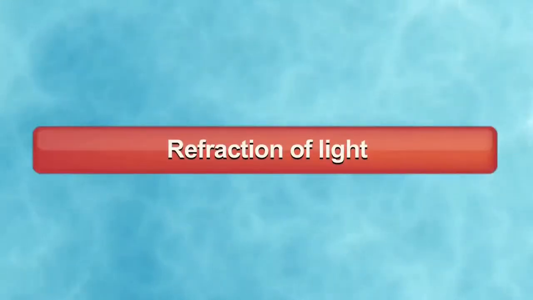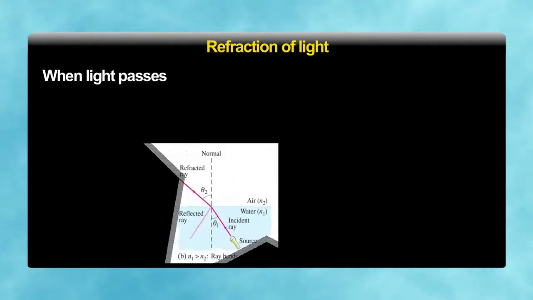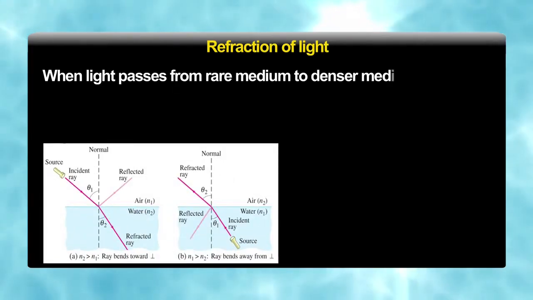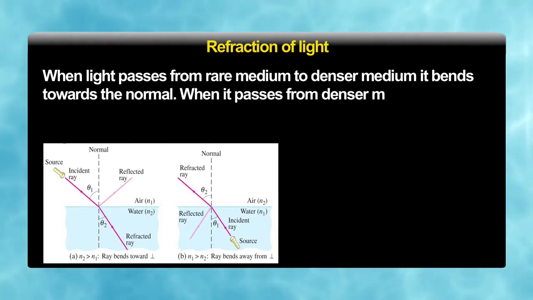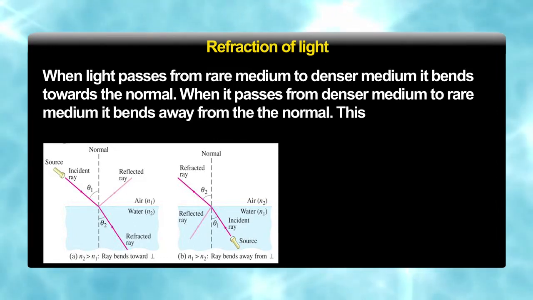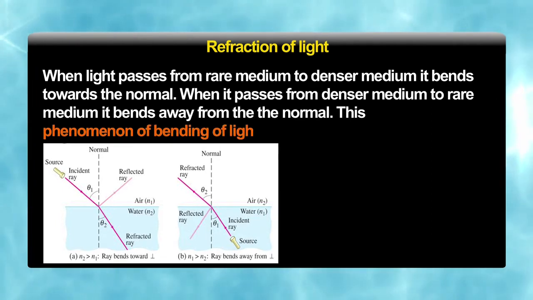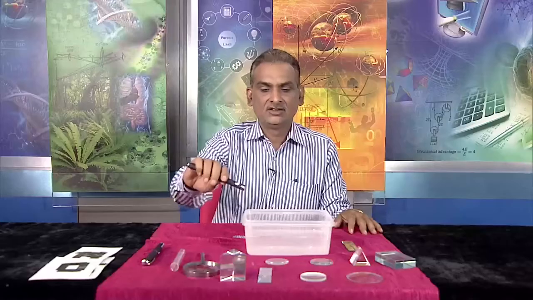The second phenomenon of light is the refraction of light. We have just seen the reflection. For reflection, we must have smooth surfaces or mirrors, but for refraction, we see that when light passes from a rarer medium to a denser medium, it bends towards the normal, and when it passes from a denser medium to a rarer medium, it bends away from the normal. This phenomenon of bending of light is called refraction of light.